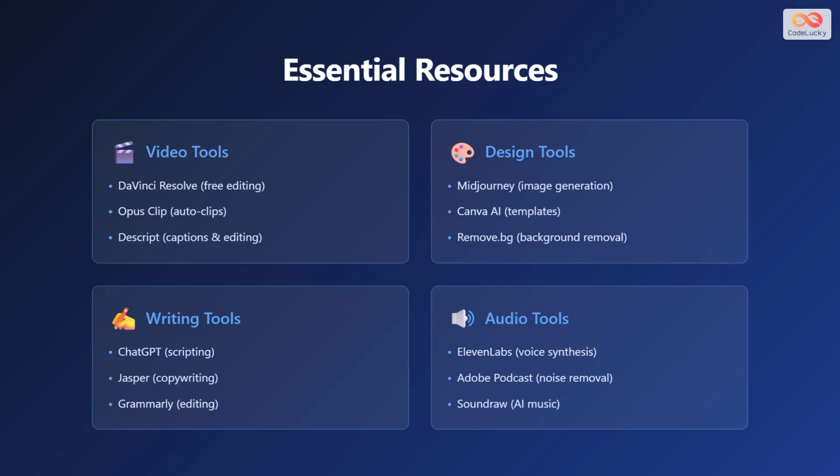To get started with AI content creation, you'll need access to the right tools. For video editing, consider DaVinci Resolve for free professional editing, Opus Clip for automatic short-form video creation, and Descript for caption generation and easy editing. For writing, use GPT for content generation and brainstorming, Jasper for marketing copy, and Copy.ai for social media content. For images, try Midjourney for illustration and design, Stable Diffusion for creative variations, and Canva AI for quick graphics.